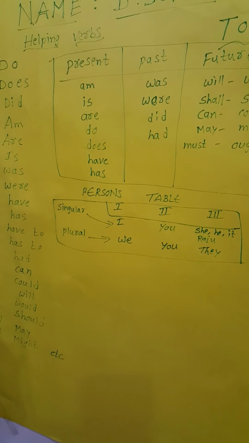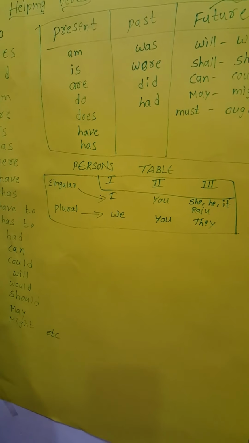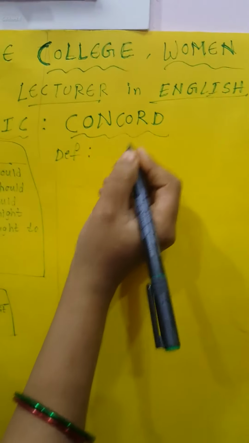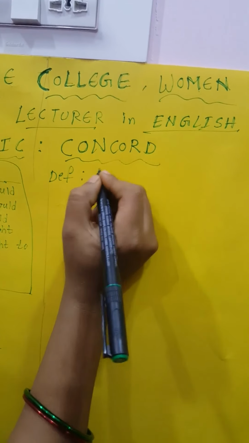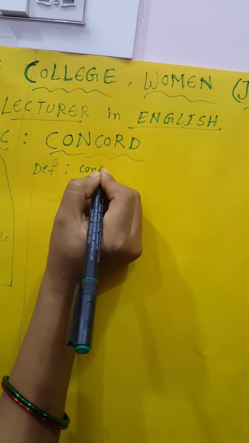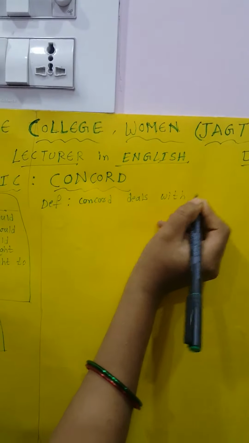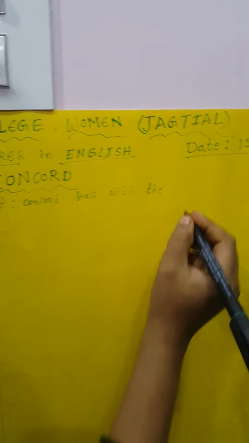And next we come to another grammar topic. In verb concord, there is a definition of concord. Definition of concord: concord deals with grammatical agreement.